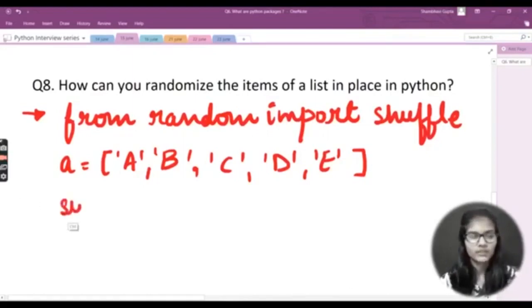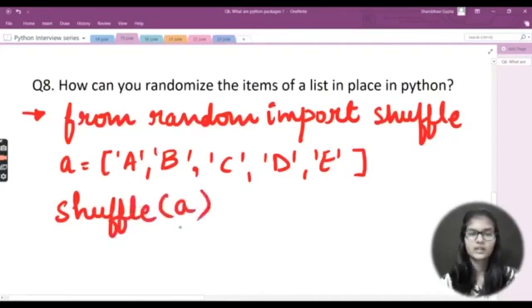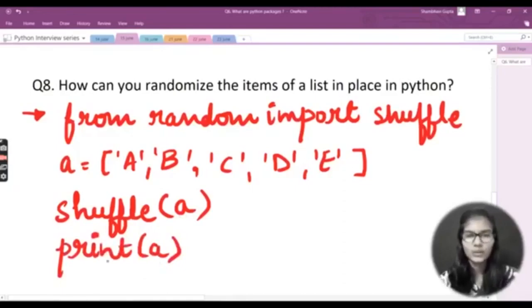Now I'll use the function which I have imported above, and that is shuffle. Let me write that a little bigger. Shuffle, and in the brackets I write the variable which I want to shuffle, so that is A here. And then I simply print A. This is the procedure, the way we randomize the items of a list in place in Python.